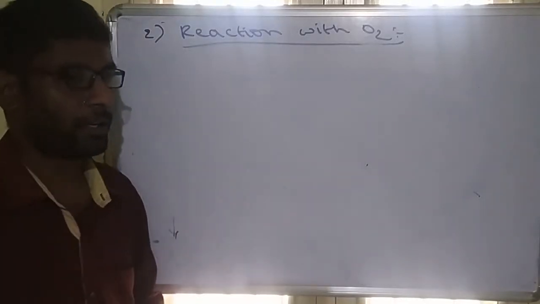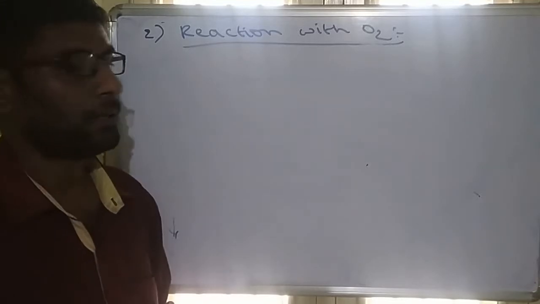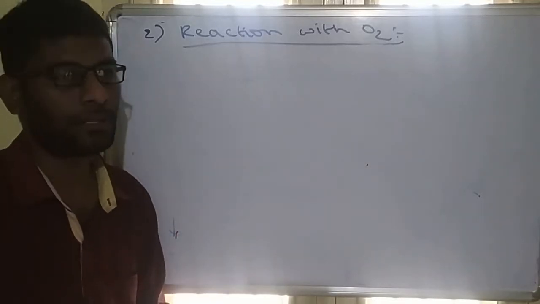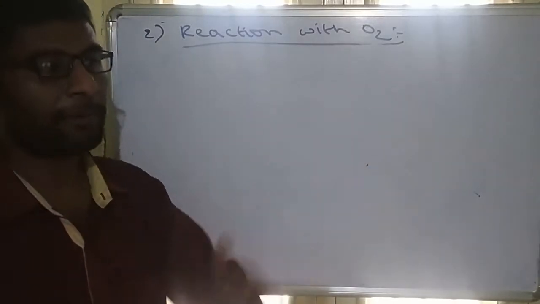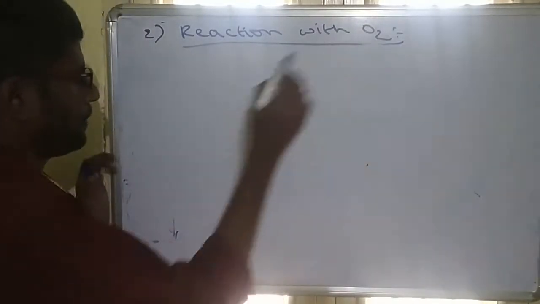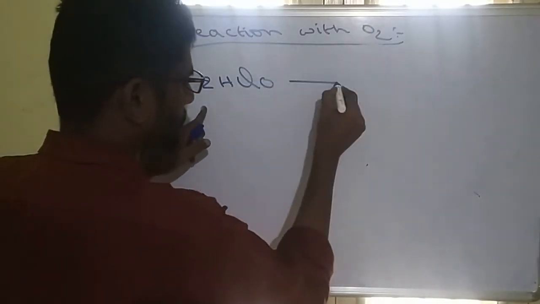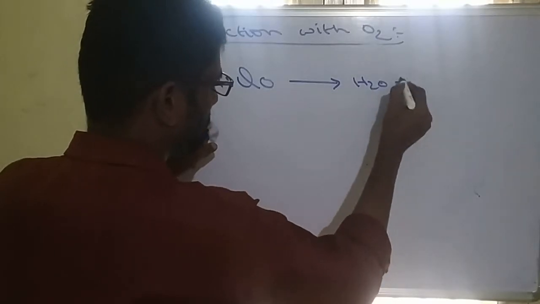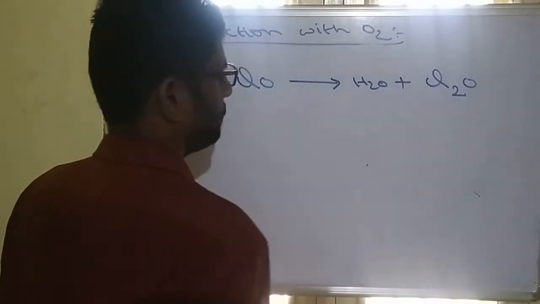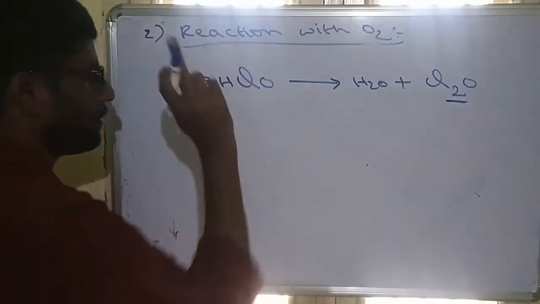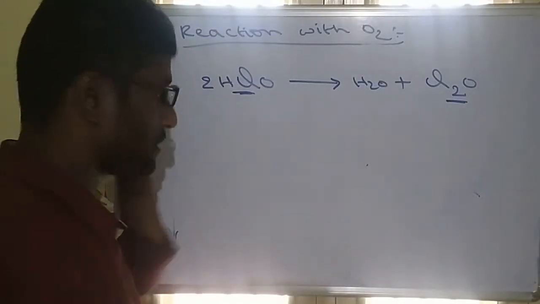So we completed reactivity with oxygen. As I told, 17th group elements do not directly combine with oxygen, so their oxides are always indirectly prepared. What does indirect preparation mean? For example, if you take 2 moles of HClO, on losing water it will form an anhydride, that will be Cl2O. So Cl2O is an anhydride of the HClO molecule. We will see its name in the next topic.